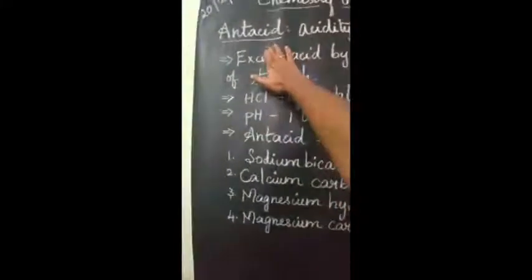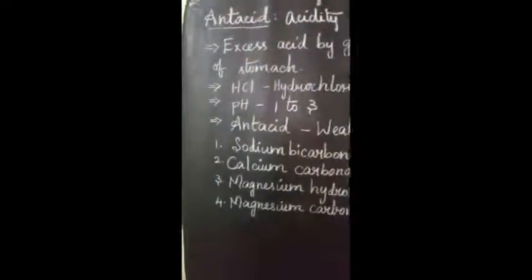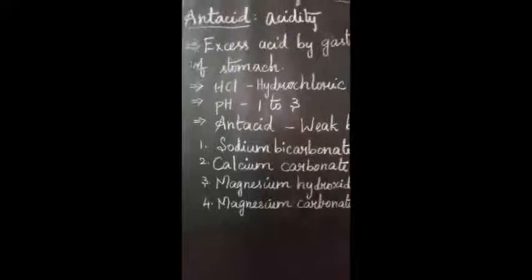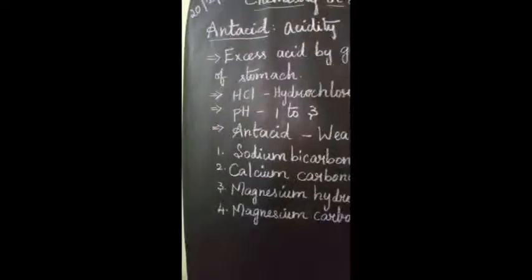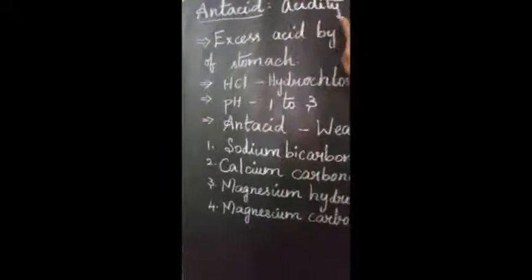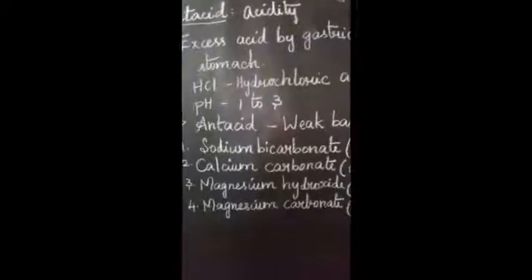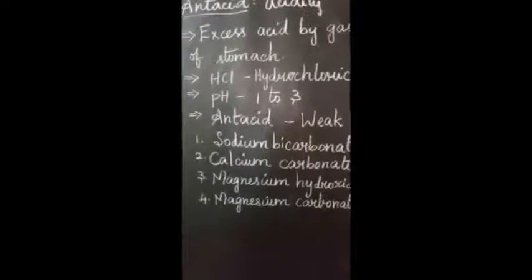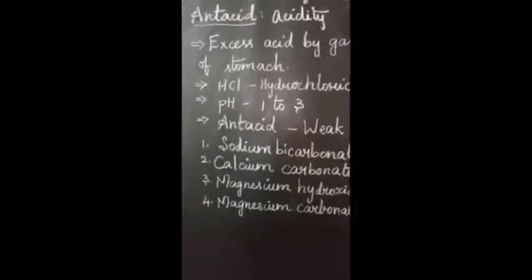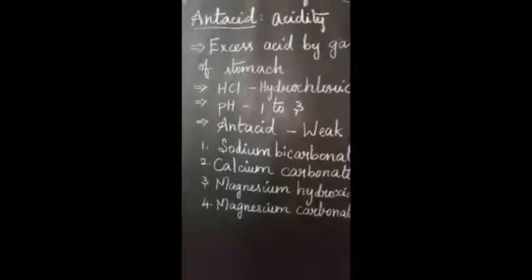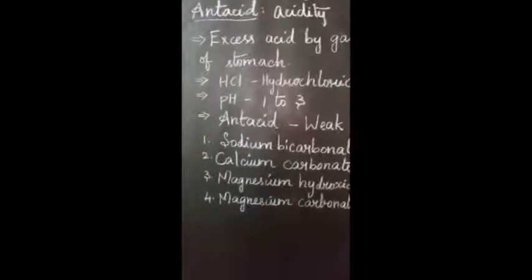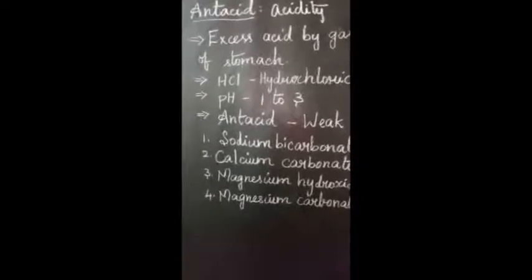Today we are going to see about antacid. What is meant by antacid, and for what purpose do we take it? Antacid is a type of medicine which is used to cure acidity. Acidity means that irritation feeling in our stomach, in the intestines, and even in the throat region, from the throat till the intestines. That irritation is called acidity.